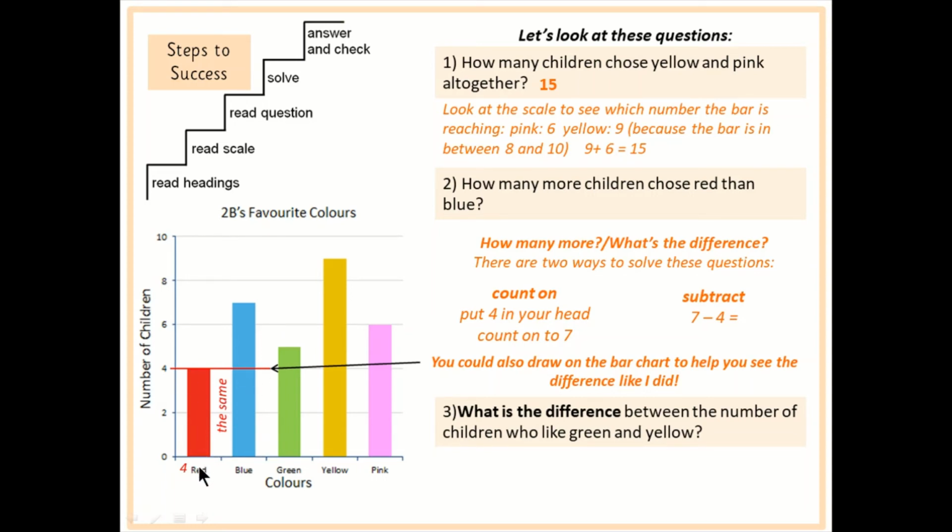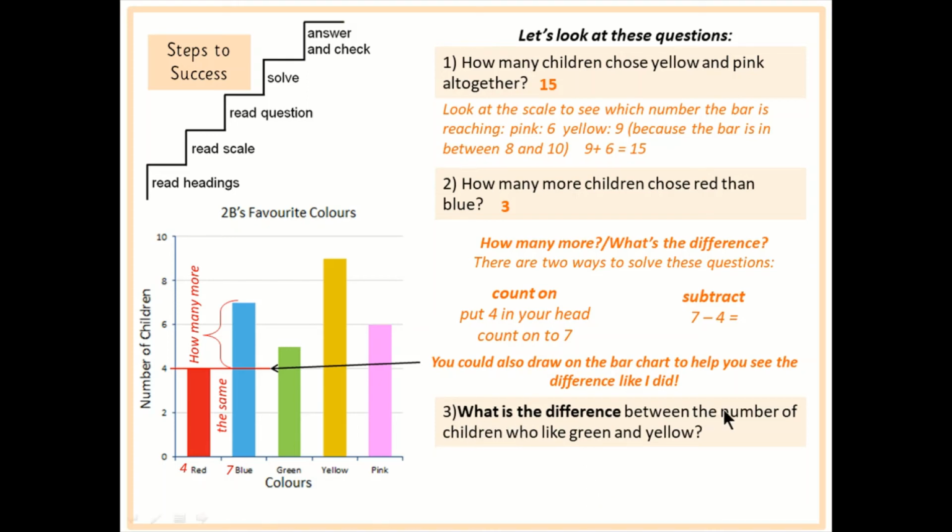So I've done a line here showing me where both would be the same, and then how many more, my difference would be this part here. 4, 5, 6, 7. I'm getting 3 every time. So it's really good actually doing it in different ways. It's a good way of checking, because most people say these are the trickiest questions, the how many more questions, the what's the difference questions, which is why I've given you another one.